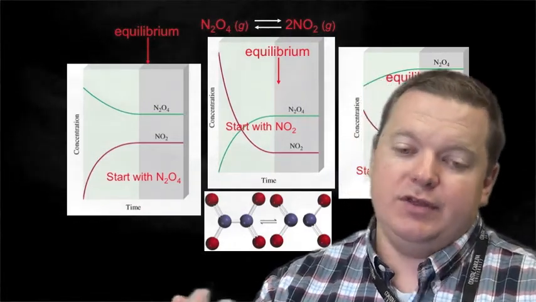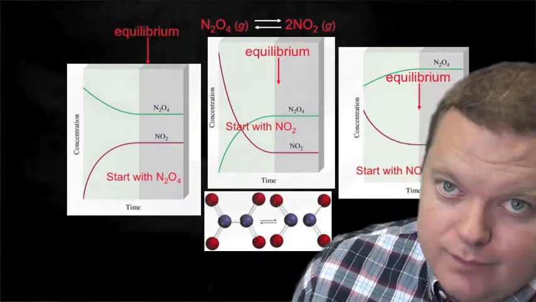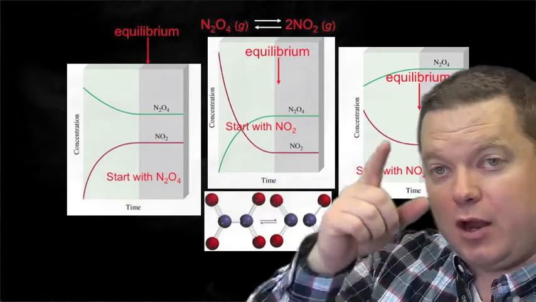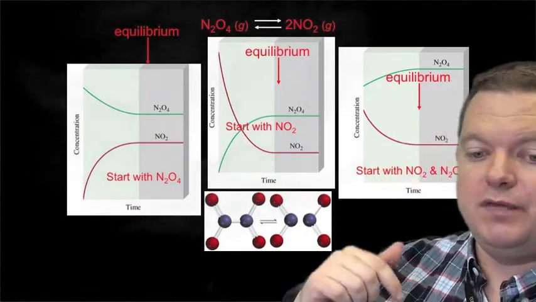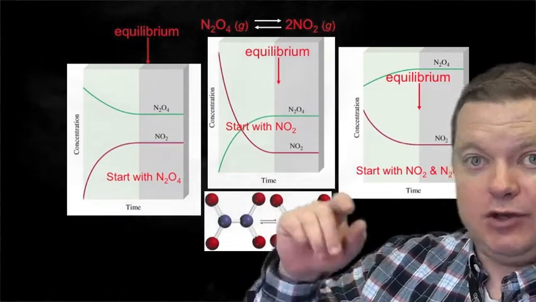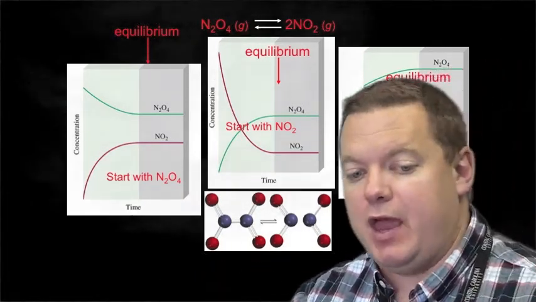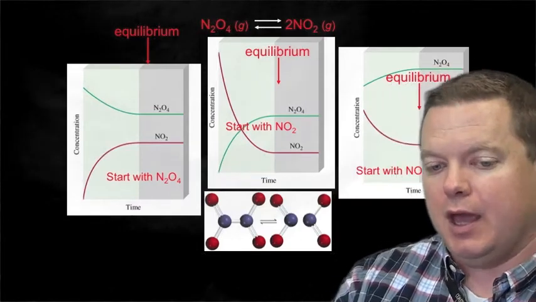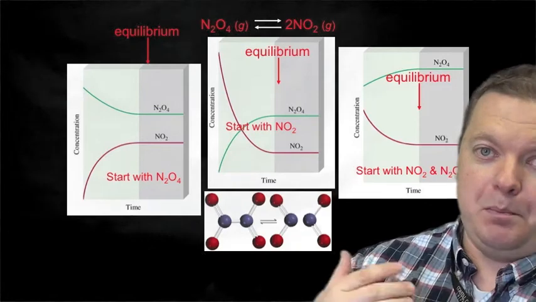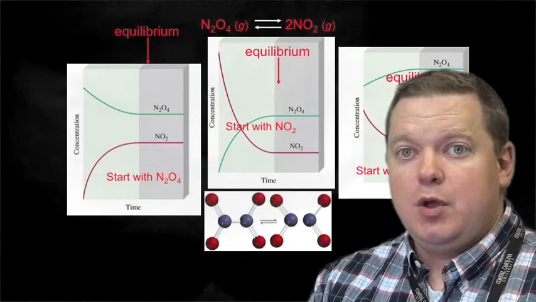And we can see the reversible reaction is true if we start with only NO2, like in the middle here. We can see that the NO2 concentration goes down as some of the N2O4 is formed. And in fact, the N2O4 compound actually ends up with a higher concentration than the NO2, even though we started with primarily NO2. But again, at some time, the concentration appears to stop changing. We end up with a stable concentration of both species.